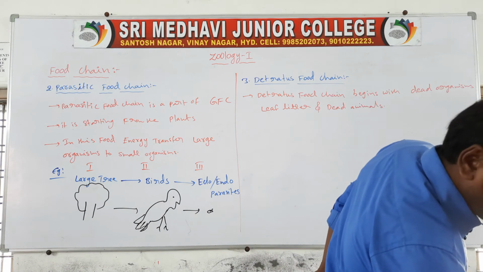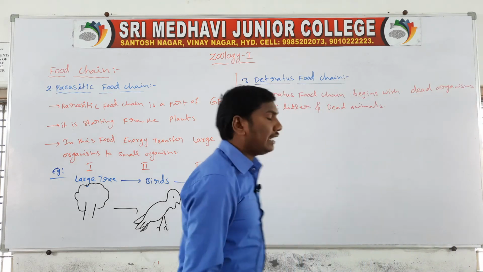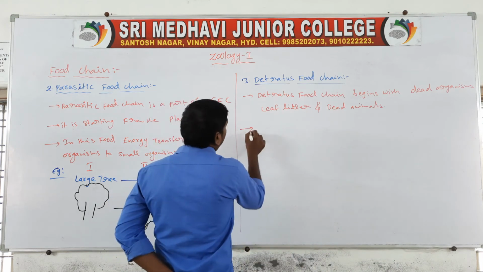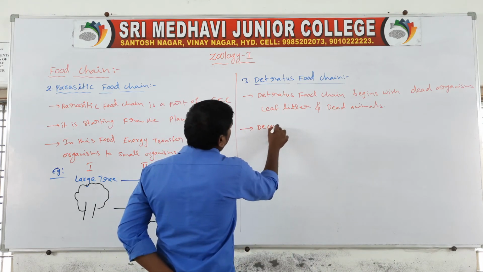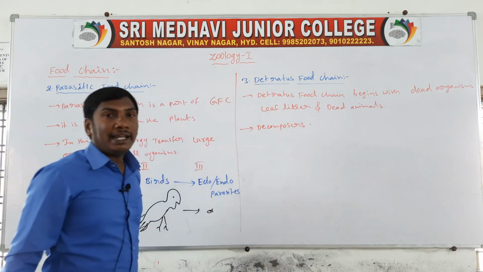The detritus food chain starts from the decomposers. The detritus food chain contains decomposers. The decomposers are the heterotrophs.